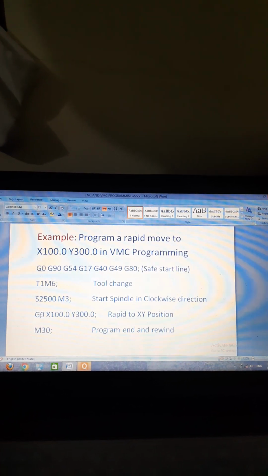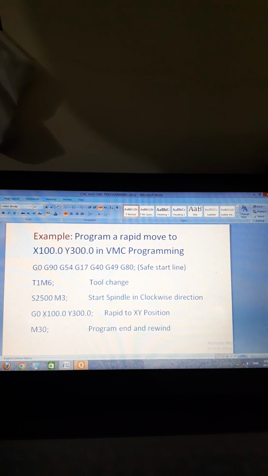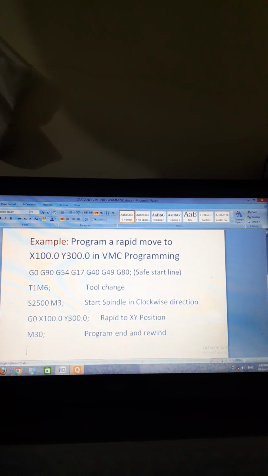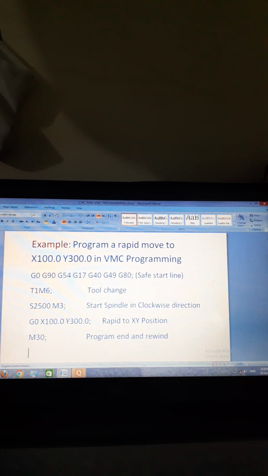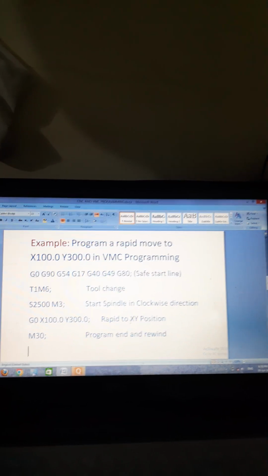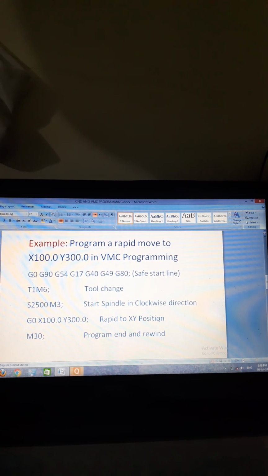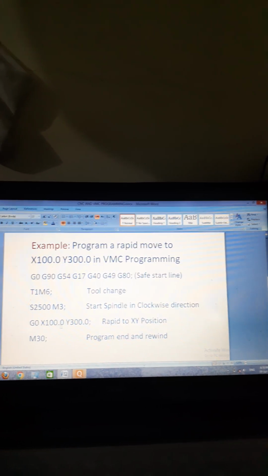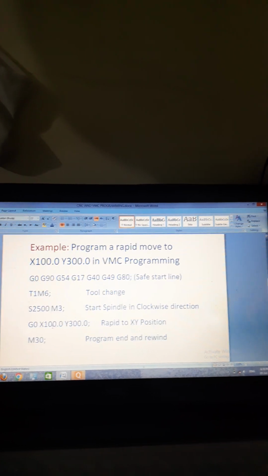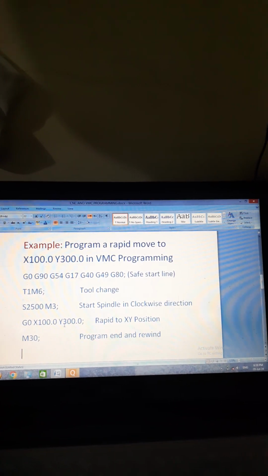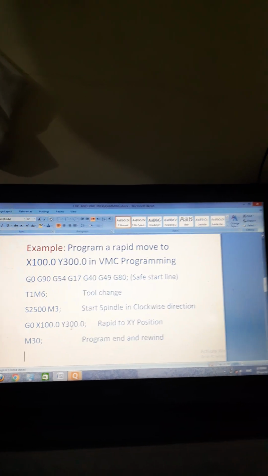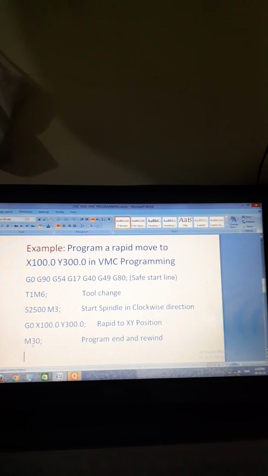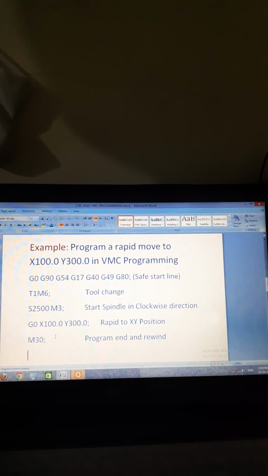G0 means rapid move. We are doing rapid move in X 100 mm and in Y 300 mm. This whole line of block is called rapid to XY position. Means tool number 1 is positioned at X 100 mm distance and Y 300 mm distance. M30 code is used for program end and rewind.